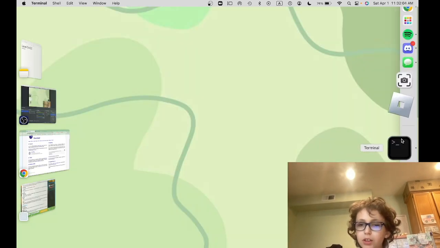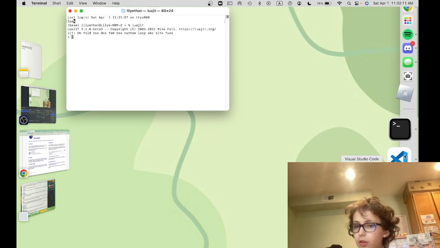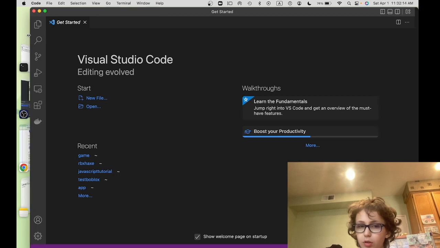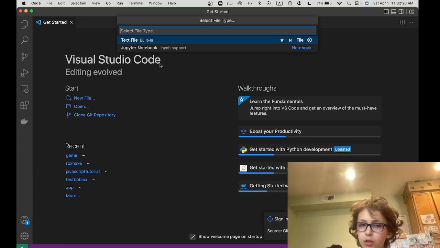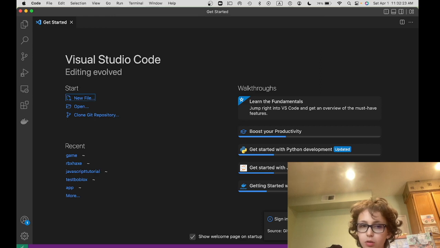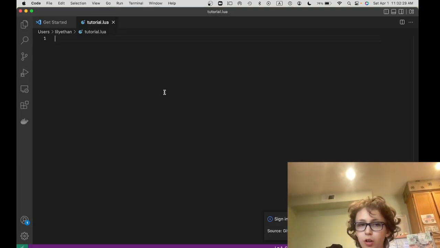So at least we have LuaJIT, and we're going to use that for now. We're going to go into Visual Studio Code. This is the app that I use for text editing and code editing, and we're going to create a new file. So I'm going to name it tutorial.lua. The file format is .lua, obviously.